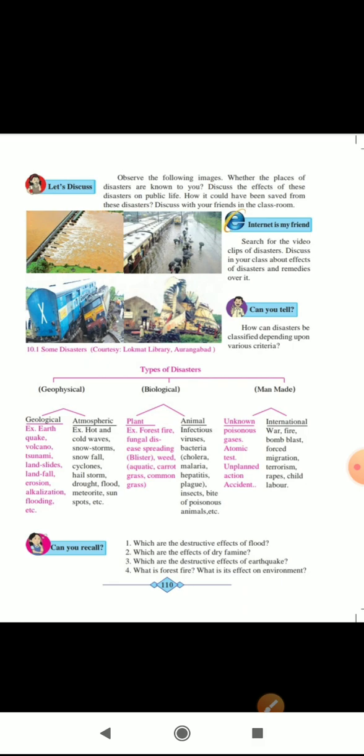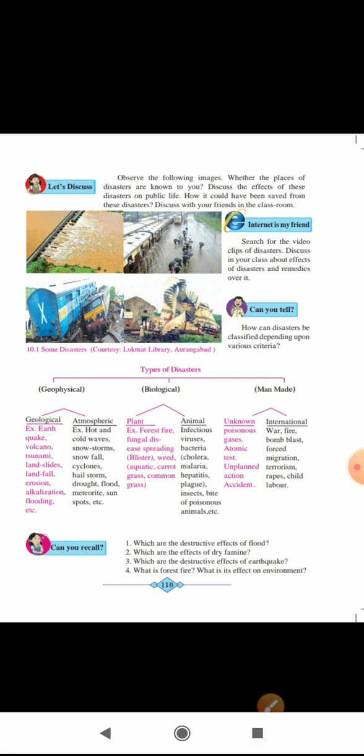The next question is what are the effects of dry famine? In dry famine, there is scarcity of water. The crops die as there is no proper irrigation. There is severe food shortage. Due to dearth of water, the cattle die and human beings are forced to migrate.